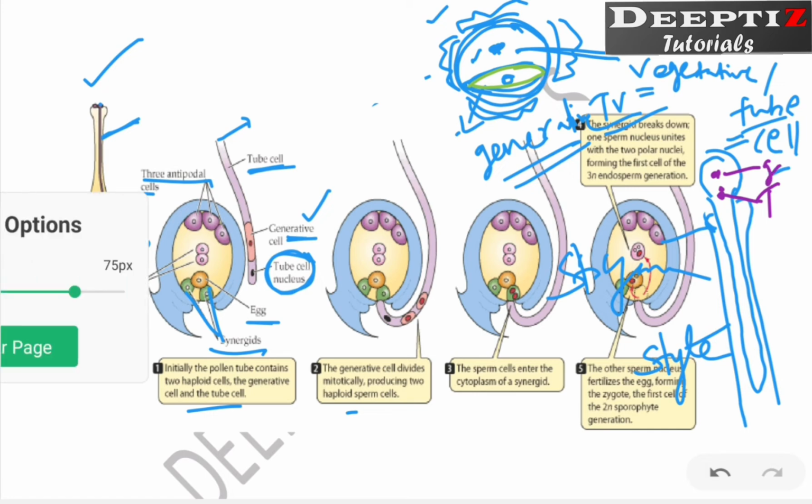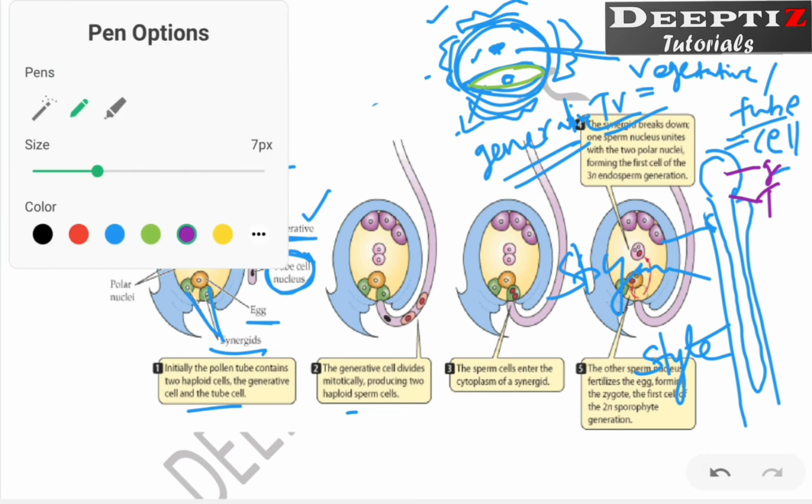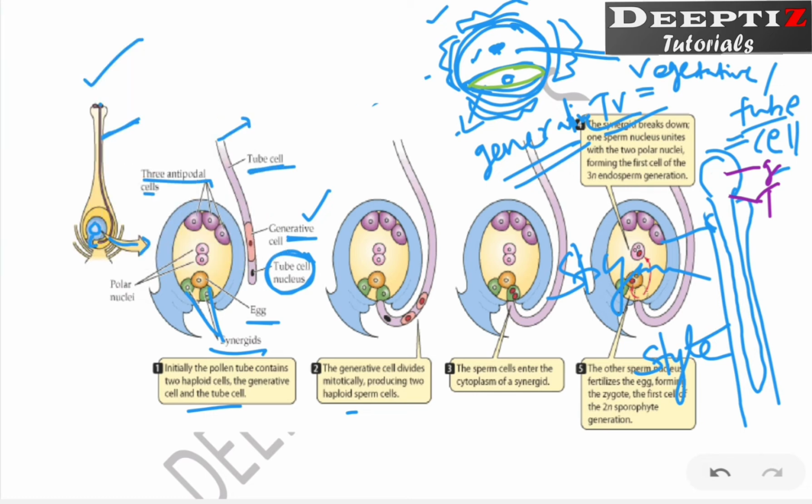Now, after some time, what can we see? After some time, you will see this cell has reached somewhere down. Why? Because this one is traveling, right? So you will see this one here, this way. That means this is the tube nucleus and this is the generative one. If it is moving again, what will you see?